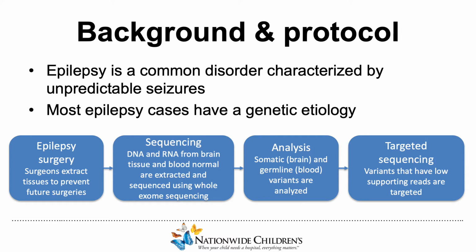Next, the samples are sequenced using next-generation sequencing technology. The data is then analyzed and somatic variants are identified. Somatic variants will exist in the brain but not in the normal DNA of the patient's blood. Somatic variants that are called but have low supporting reads will move on to the next step, which is targeted sequencing, a process that I will also explain in the coming slides.